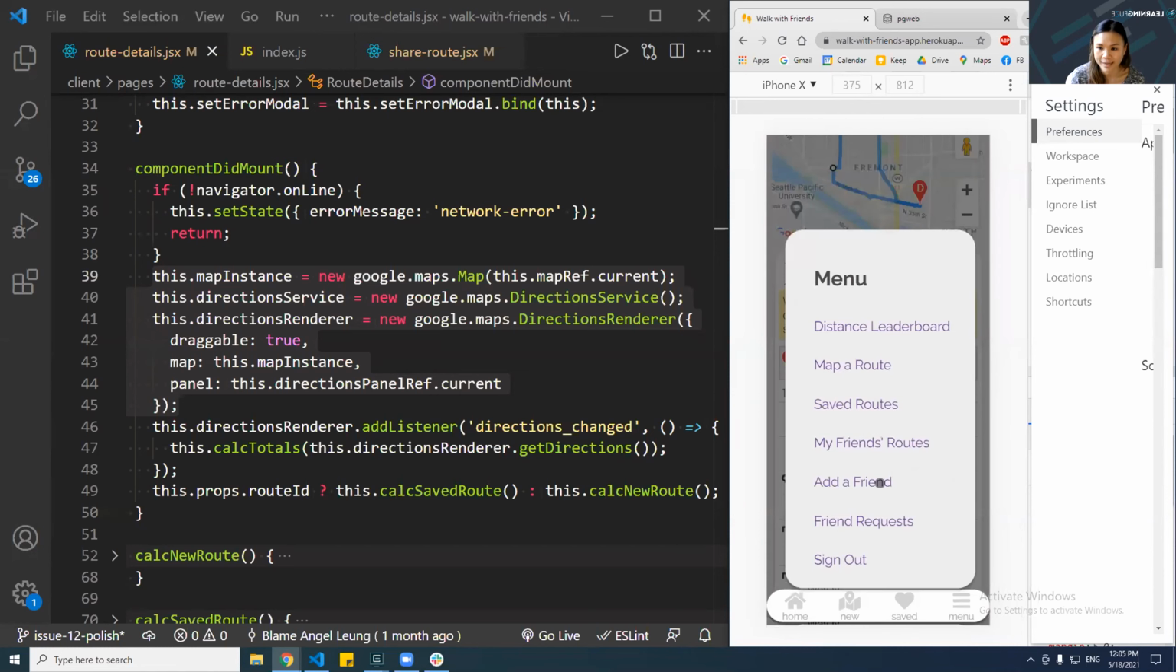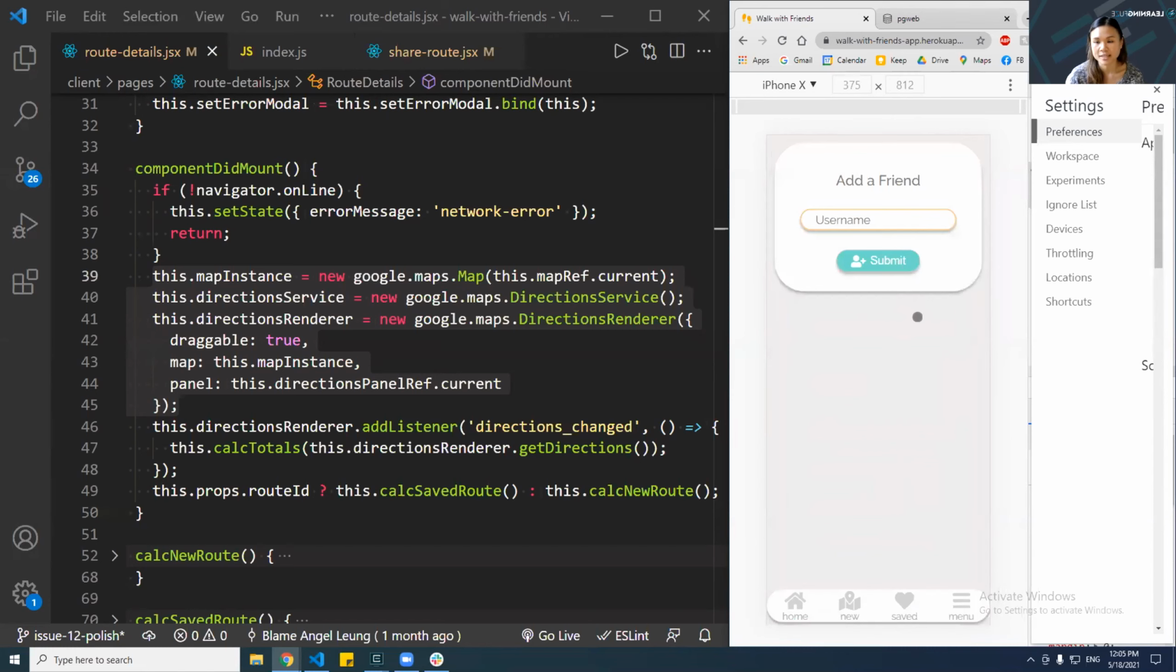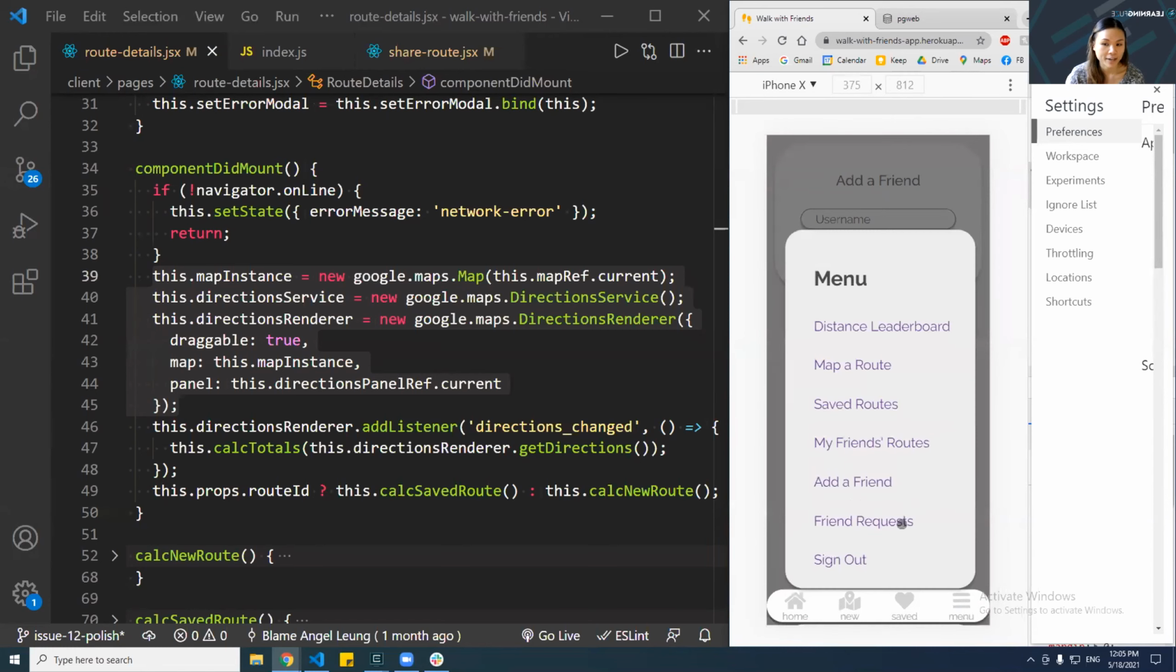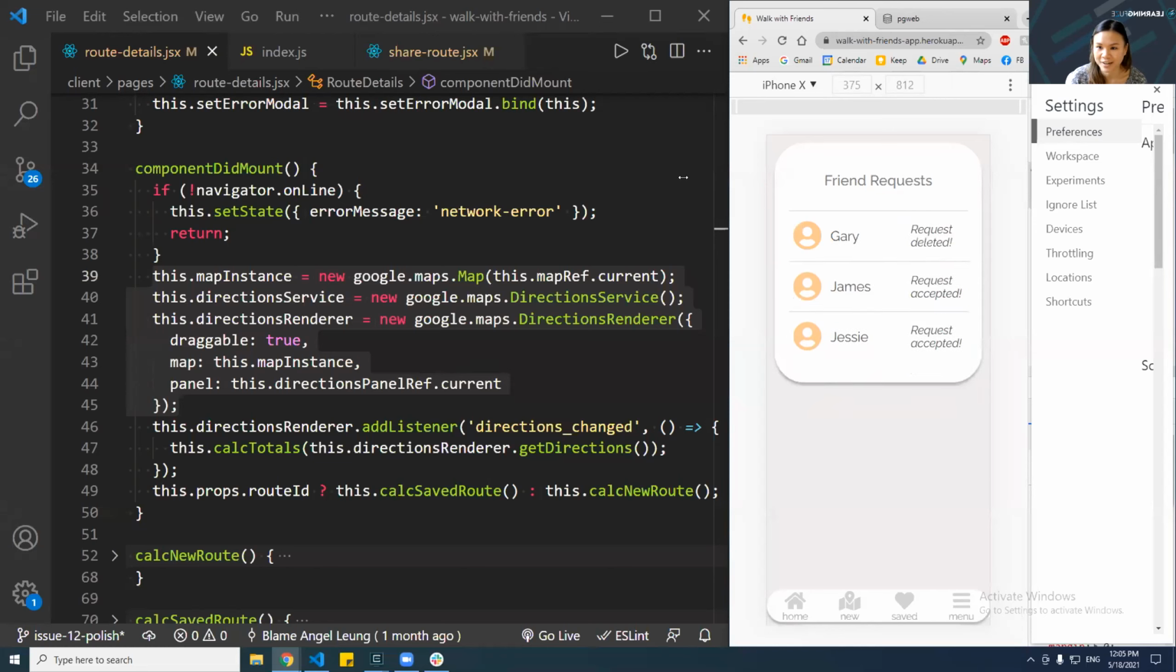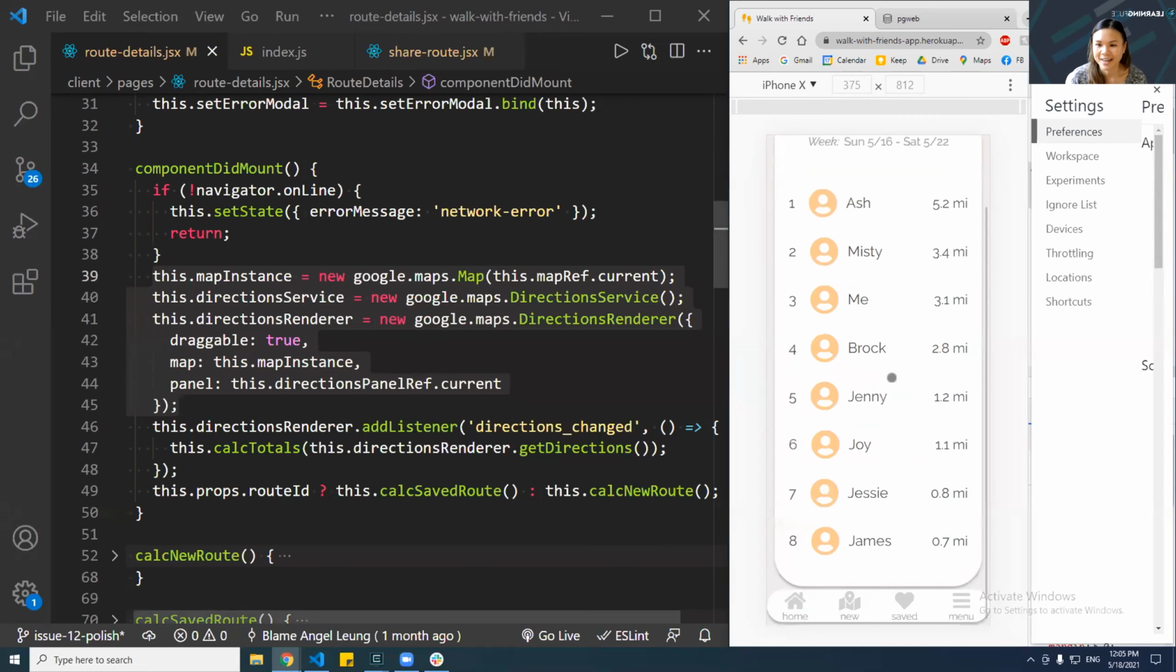Next, I want to go over my add a friend page. So here I can type in a friend's username and add them or send them a friend request. And finally, the last page I want to go over is my friend requests page. So here are friend requests that other users have sent to me. So for example, if I want to confirm a few of these, so I know Jesse and James, but I don't know Gary, I'm going to delete him, then I'll have added them as my friends.